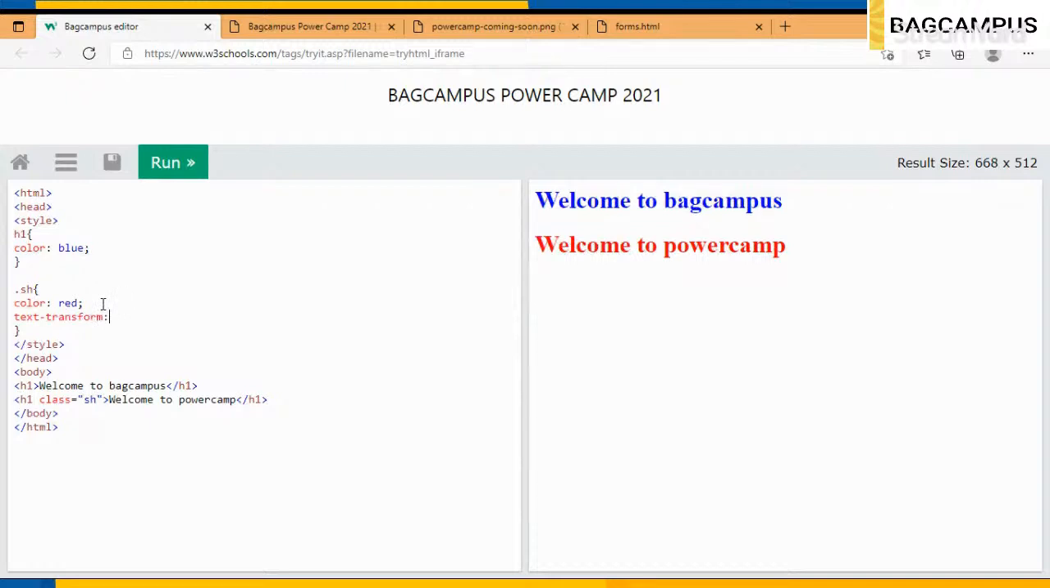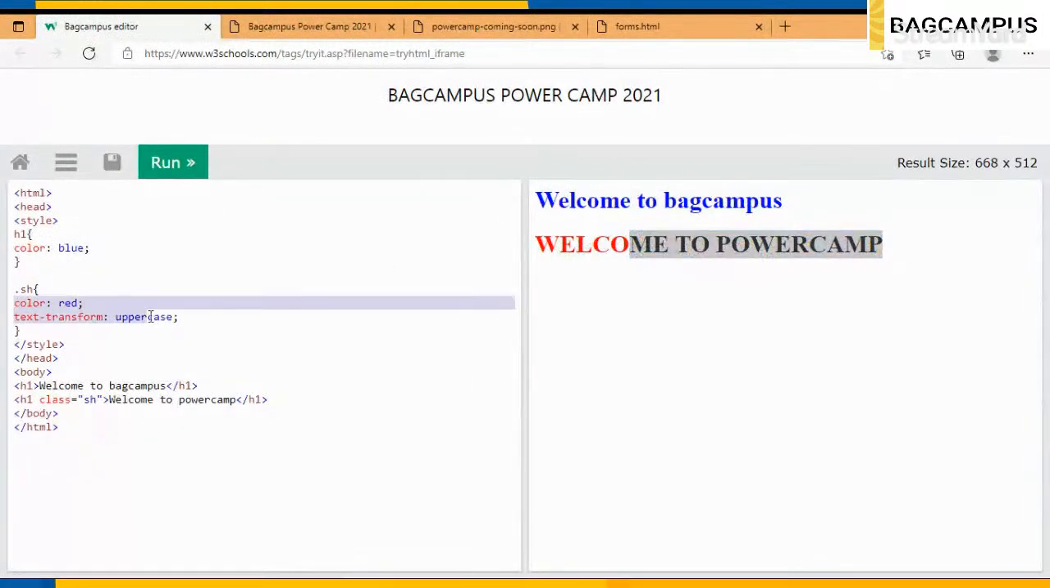Uppercase. Make it uppercase. So this happened. So what are the simple CSS tags?